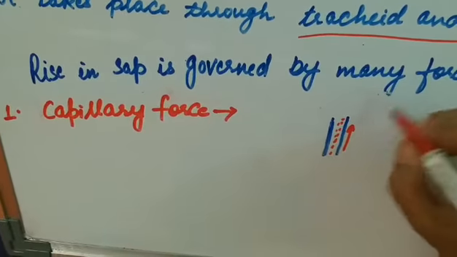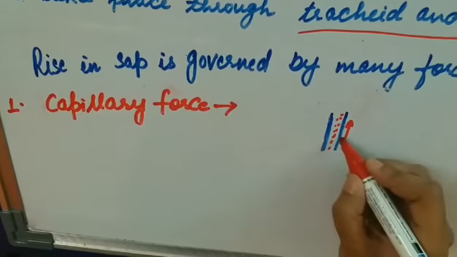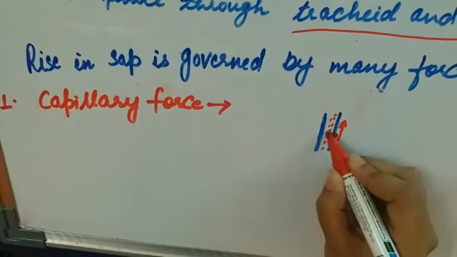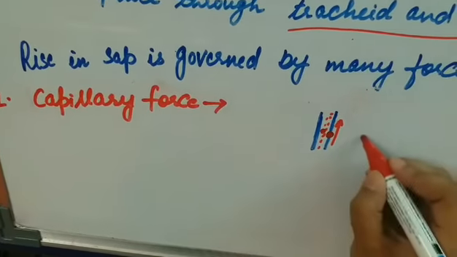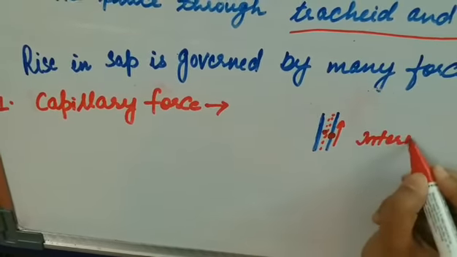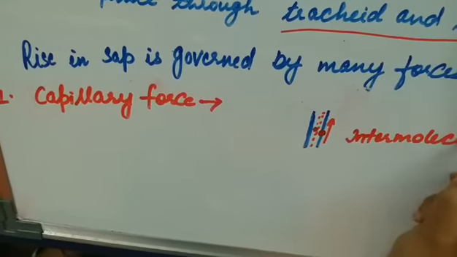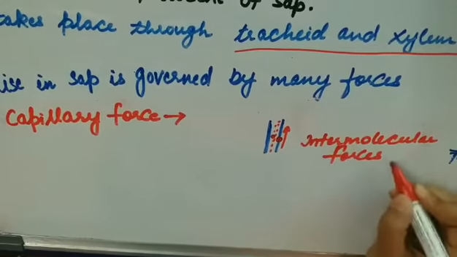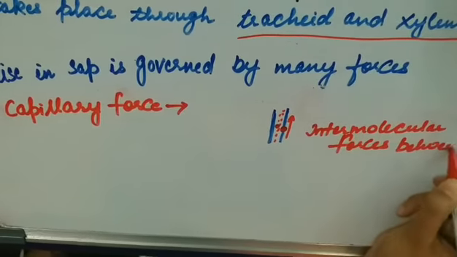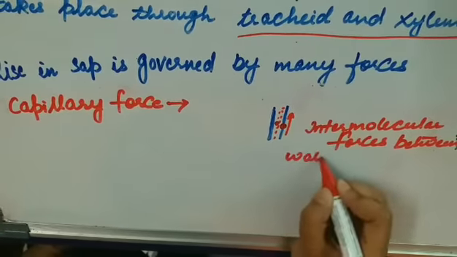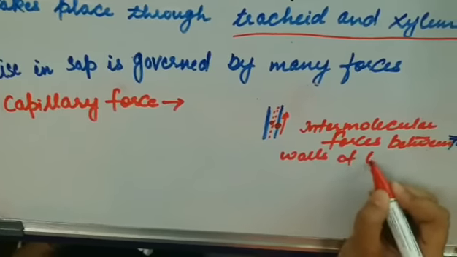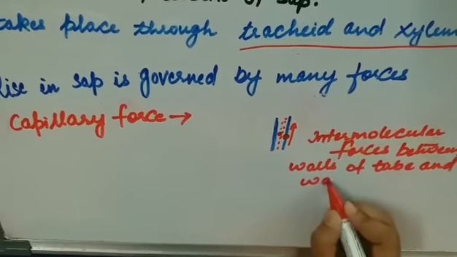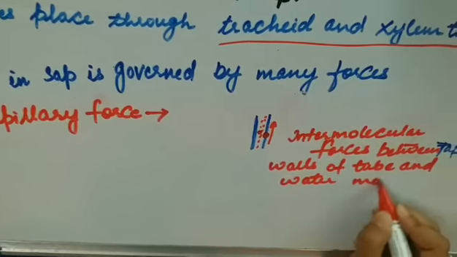This upward movement of water is against gravity, and it occurs due to the intermolecular forces between the walls of the tube and the water molecules.